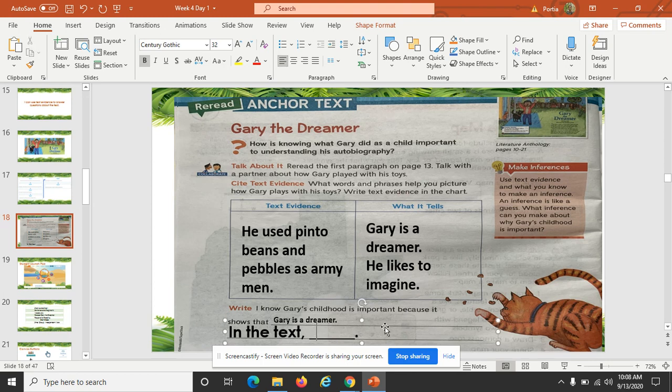Now, in the text, what is the evidence that I could use to support the idea that he is a dreamer or he likes to imagine? I already took it from the text earlier, so all I have to do is just to type it in here. In the text,